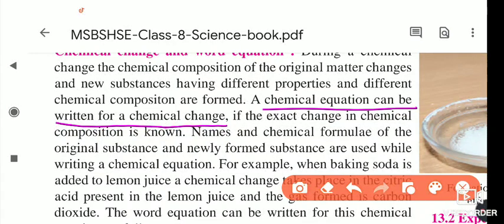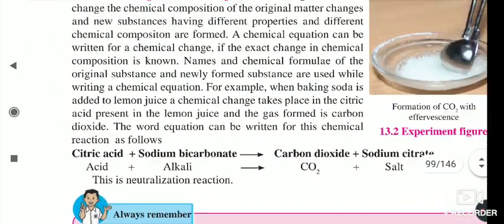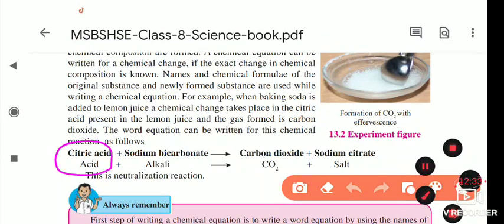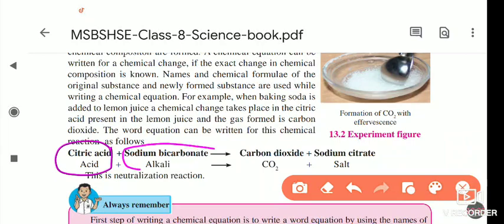Whatever change takes place, if the exact change in chemical composition is known, meaning what is happening exactly, then we can write the chemical equation. So first of all, citric acid is there, and when that citric acid reacts with sodium bicarbonate, NaHCO3, what does it form?